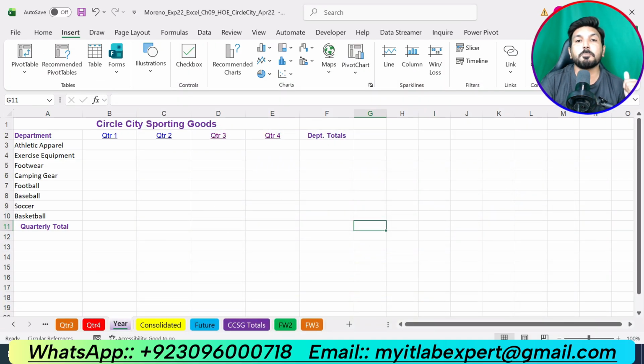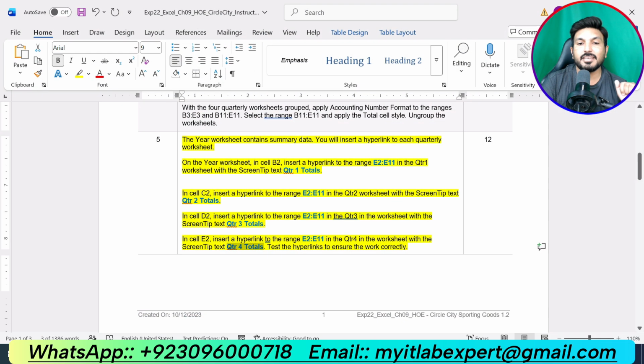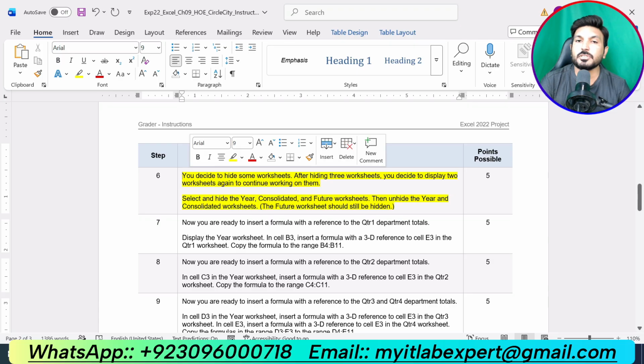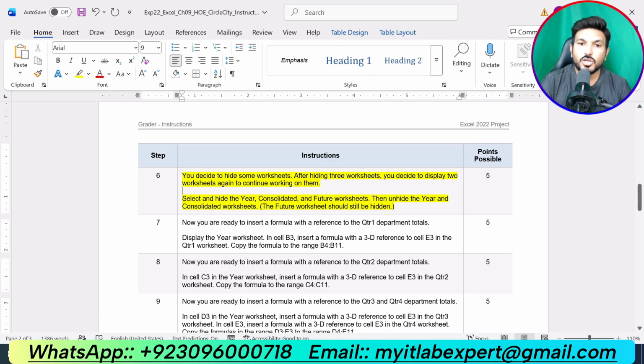So we have completed 5 steps of this assignment so far, and now we are supposed to move to the next step, that is step number 6. Okay, now we are supposed to do step number 6 of the assignment, and step number 6 of the assignment is saying you decide to hide some worksheets. After hiding 3 worksheets, you decide to display 2 worksheets again to continue working on them.